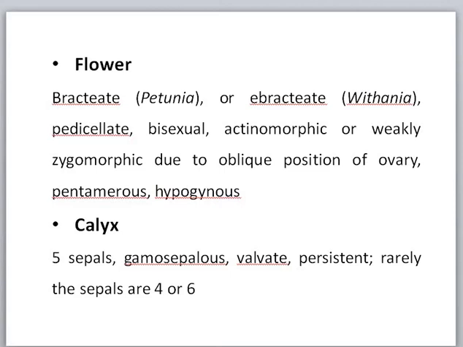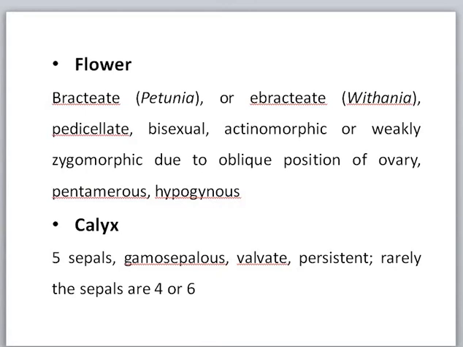Some of the plants have an actinomorphic or weakly zygomorphic condition. The zygomorphy is only due to the oblique position of the ovary. So if the flowers are zygomorphic, that is due to the oblique position of the ovary. The floral whorls are arranged in multiples of 5. For example, calyx 5, corolla 5. So they are called a pentamerous condition. Ovary is superior, so it is hypogynous.